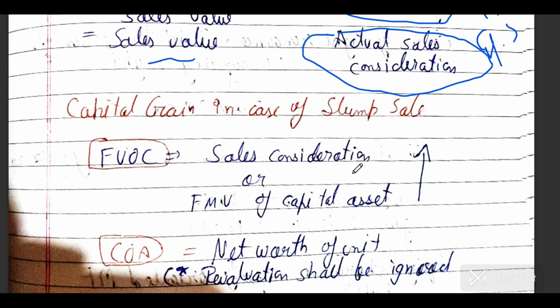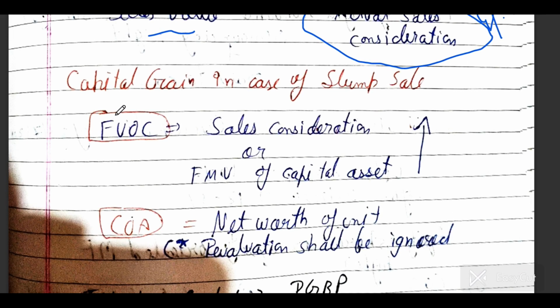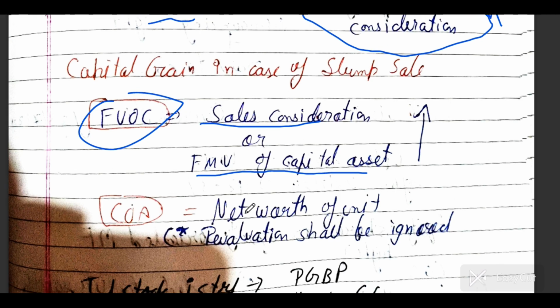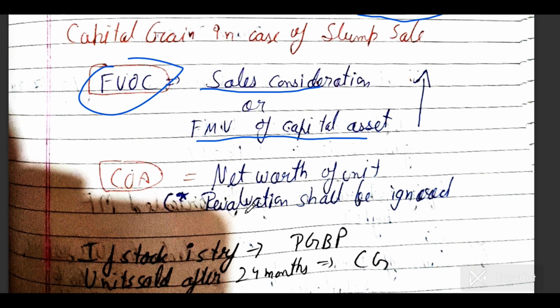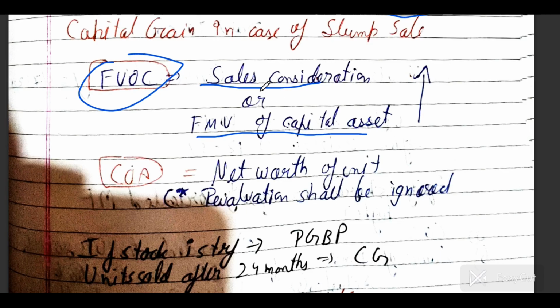And capital gain in case of slump sale. So what will be the full value of consideration? Because once you calculate full value of consideration and cost of acquisition, the whole capital gain is computed. Sale consideration or fair market value of capital asset, whichever is higher, because you are selling your whole assets in slump sale. The government wants to earn higher taxes, so this is the provision. Whichever is higher, sale consideration or fair market value of capital asset, you have to take as full value of consideration. What will be the cost of asset?